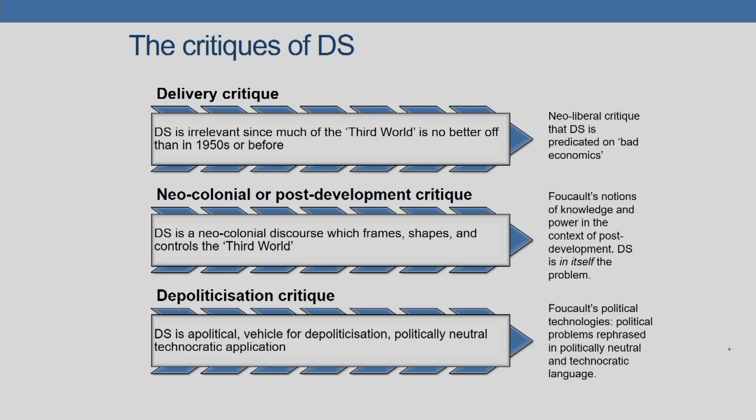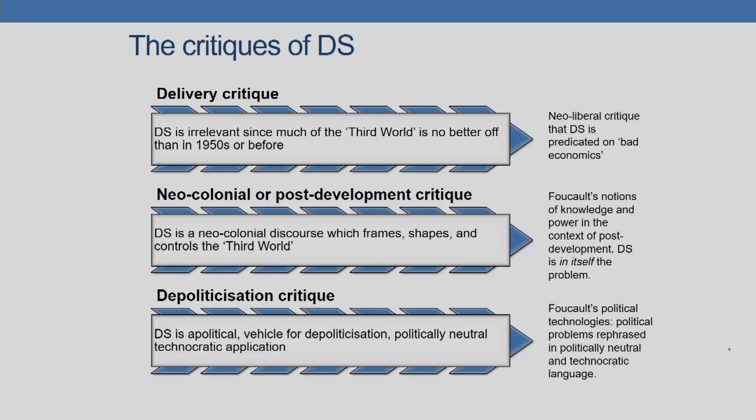And this critique is coming from a neoliberal point of view, where the neoliberal critique dictates that development studies is influenced largely by bad economics, and therefore, the first critique relates closely to the neoliberal critique, and it is based on the argument that development studies is predicated on bad economics and therefore has led to consequences such as state-led development or import substitution or protection of domestic enterprises and so on.